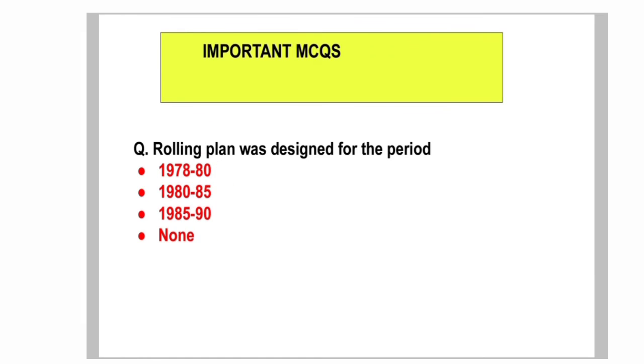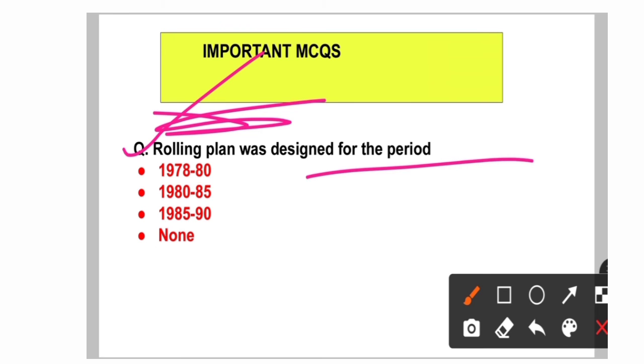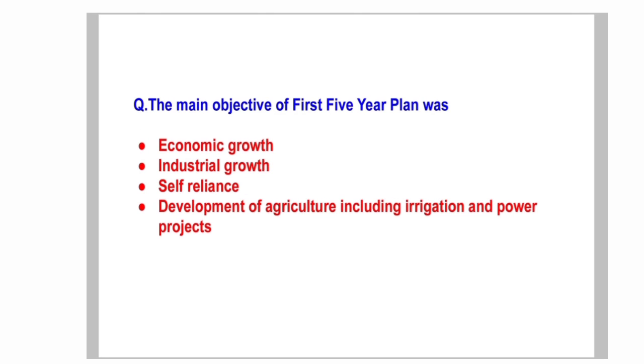So I have given you the important details of all the 5-year plans, excluding the 10th 5-year plan. I'm really sorry for that. Now, according to our explanation, let's move to the important MCQs that I have brought up. The first is the rolling plan. Very important. The rolling plan was designed for the period of which years? Remember this, 1978 to 1980.